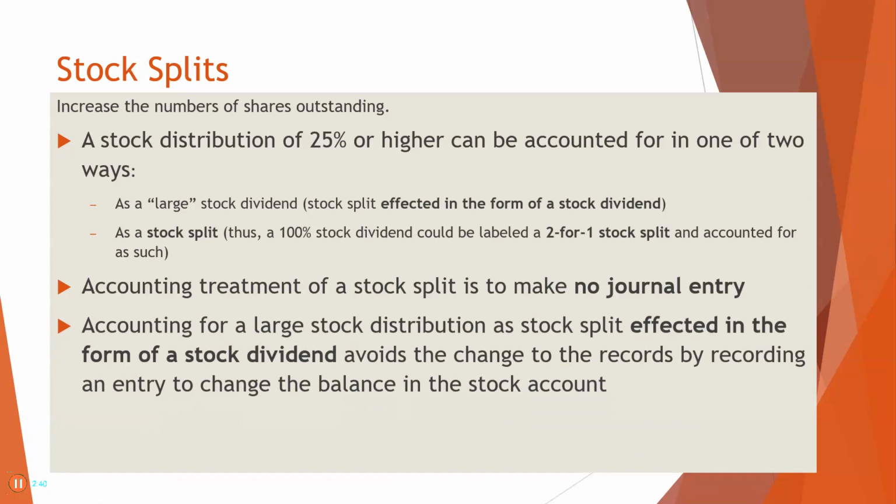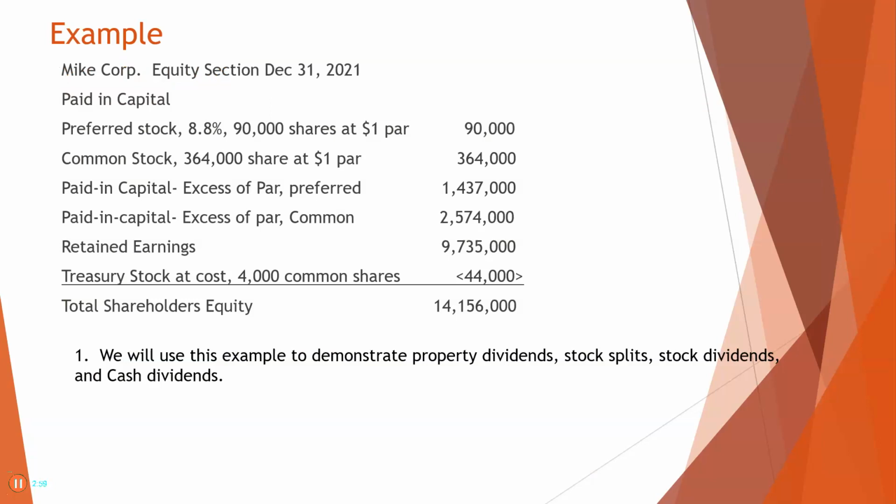Accounting for a large stock dividend as a stock split effected in the form of a stock dividend avoids the change to the records by recording an entry to change the balance in the stock account. Now, this is what most people like to do. So we're going to go through some examples and I'll show you the difference. Now, here is our example. This is what the balance sheet looks like, and we will use this example to demonstrate property dividends, stock splits, and cash dividends, and what effects it has on total shareholders' equity.